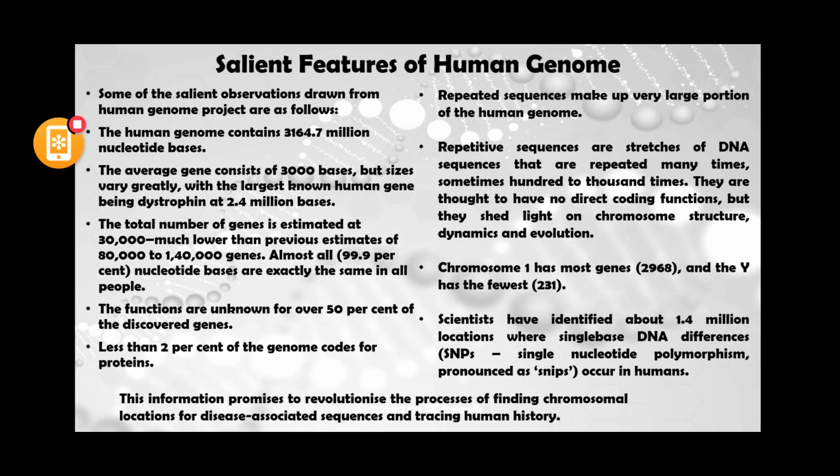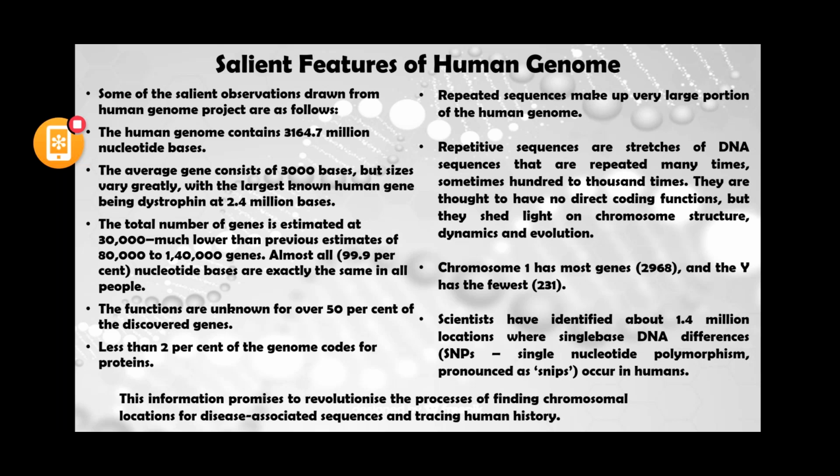The scientists have identified about 1.4 million locations where single base DNA differences occur, and we call these single nucleotide polymorphisms, which are found in humans.